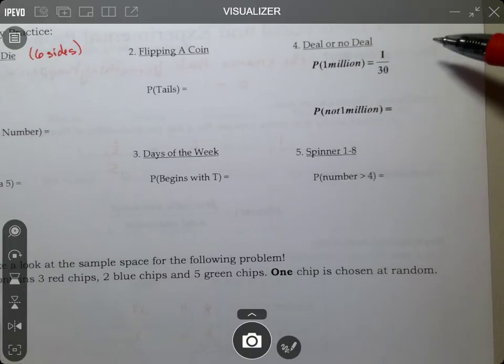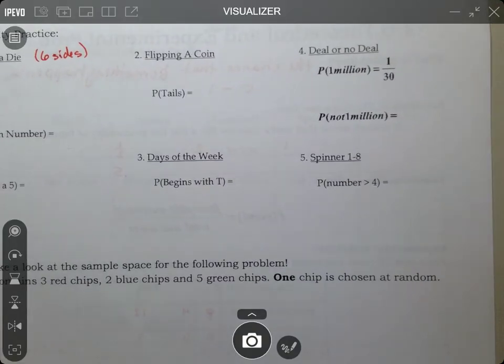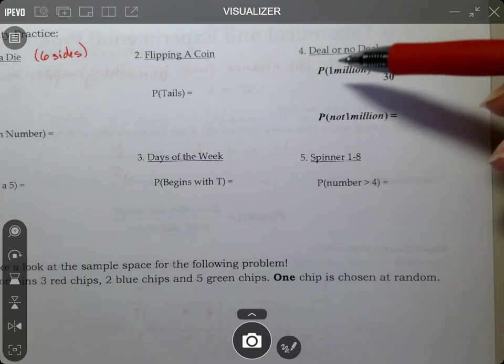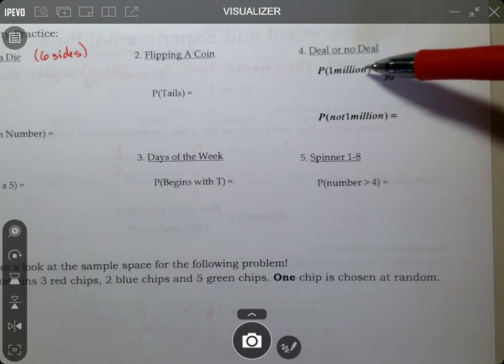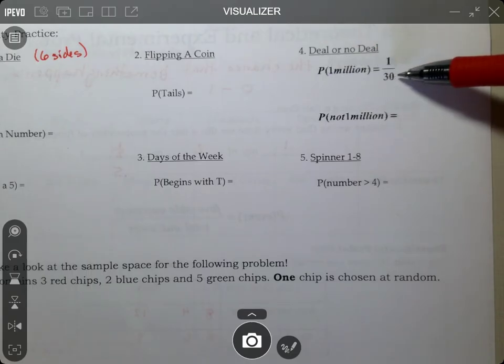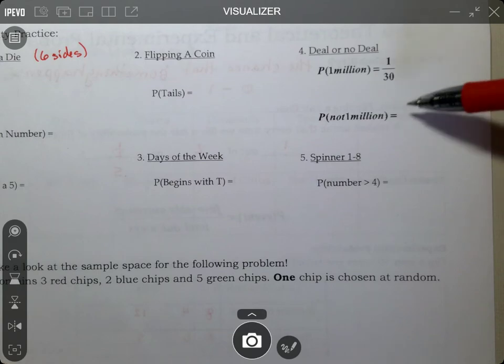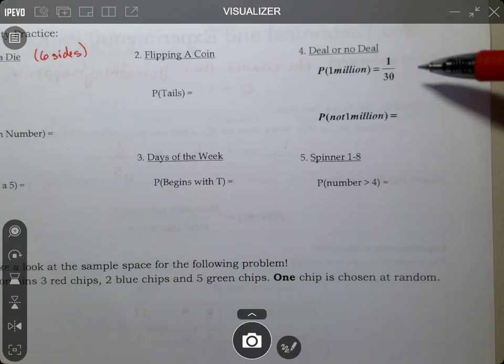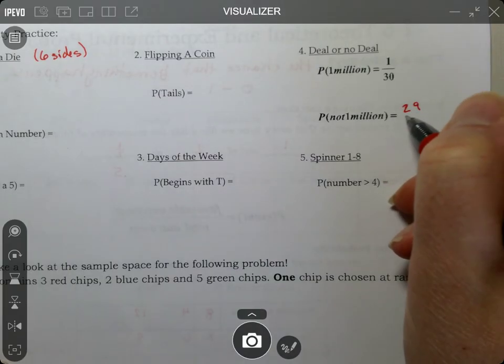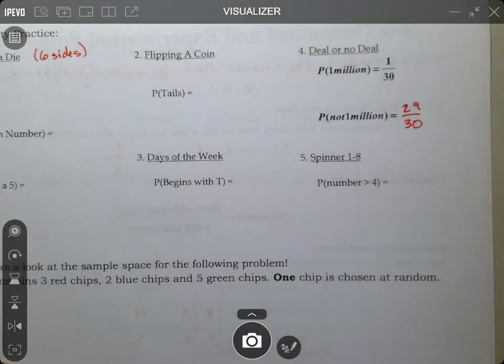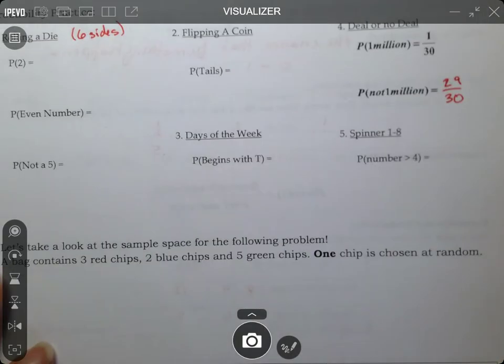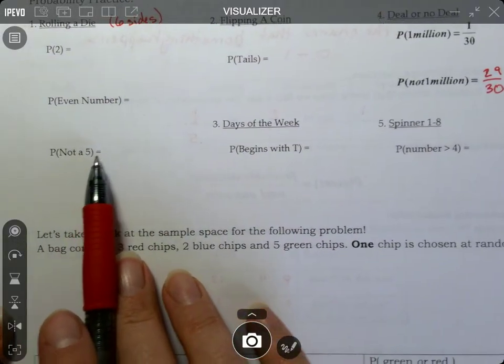It says deal or no deal, which I wouldn't expect you to know, but that used to be an old TV show. It says the probability of getting 1 million is 1 out of 30. So what's the probability of not getting 1 million? Just think about it. There's 1 out of 30 ways to get 1 million. There's 29 out of 30 ways to not get 1 million. That's the idea of the complement. Okay, so make sure you're paying attention.